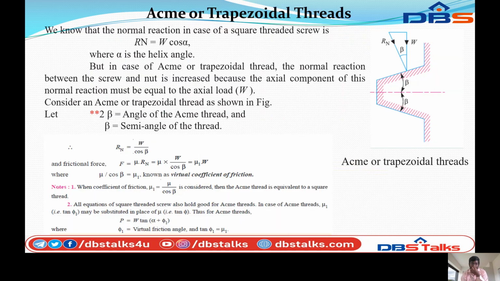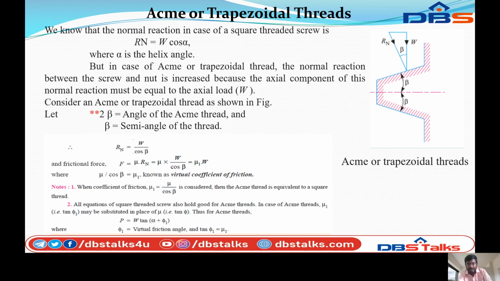Next, ACME or trapezoidal threads. We know that the normal reaction in the case of a square thread screw is Rn equal to W cos theta cos alpha. But in the case of ACME or trapezoidal thread, the normal reaction between the screw and nut is increased, because the axial component of this normal reaction must be equal to the axial load W. Consider the ACME and trapezoidal thread as shown in the figure.